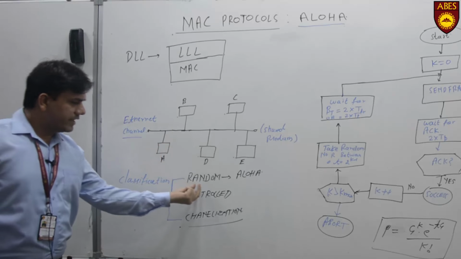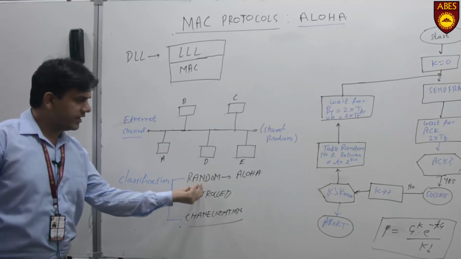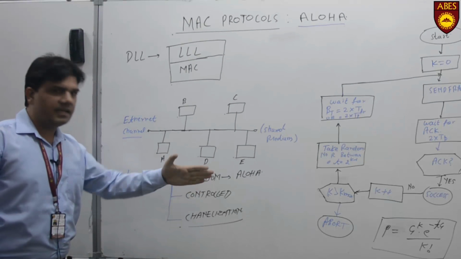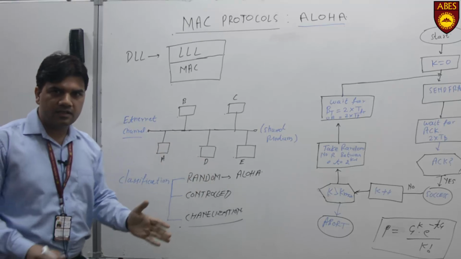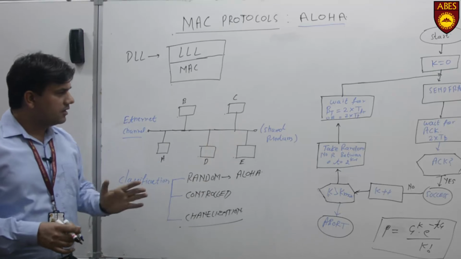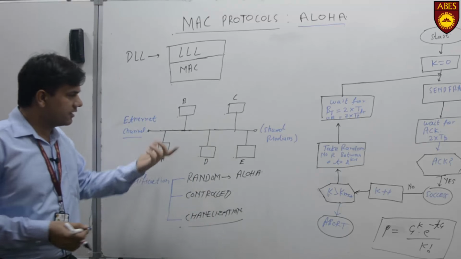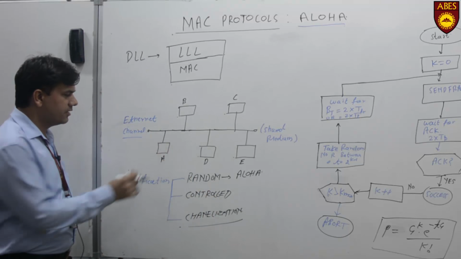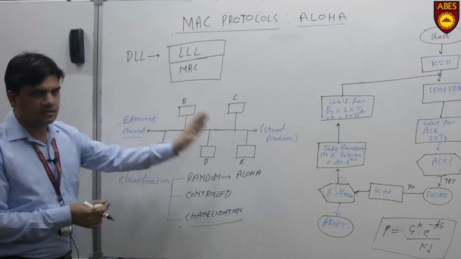But why is it random? There is no concern whether the frames collide or not. Blindly they are being transmitted, and whether they are received properly or not, that is the luck of these nodes. So that depends on how many attempts we are making in a particular transmission. A particular node A is making an attempt to transmit to other nodes.